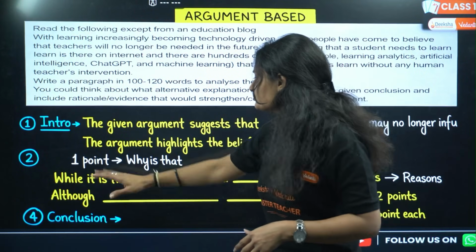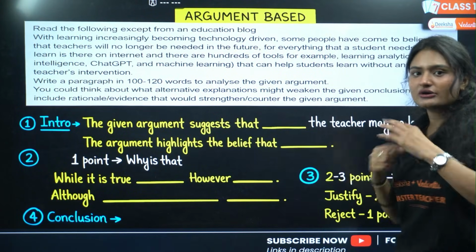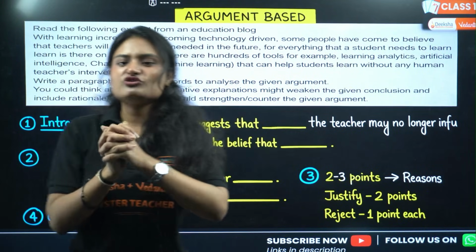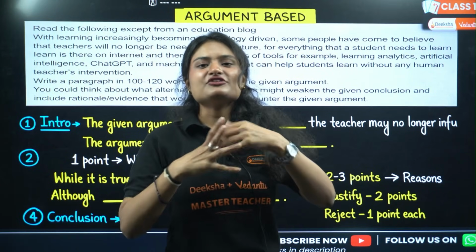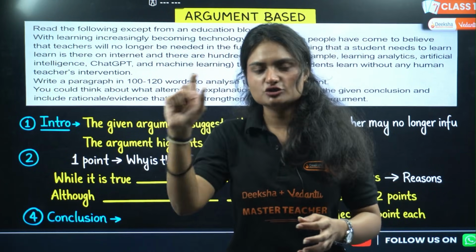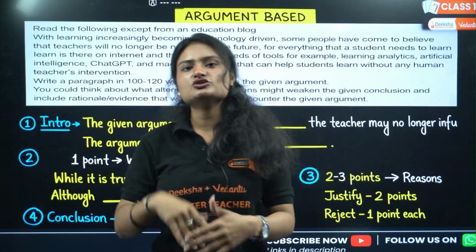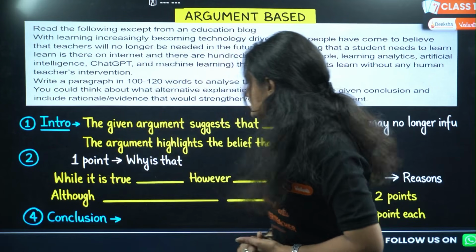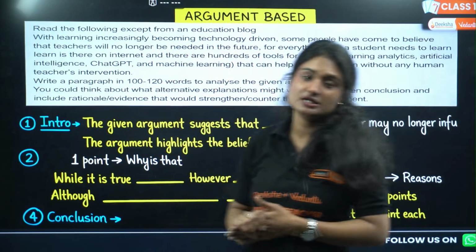Then you say one point, why is that true? You obviously have to agree with it. Then after that you write your reasons. So firstly you write why it is true. Then if you are in favor of it, you write your reasons, but you add a 'but' and then you write the reasons if you are in favor of it, or if you are against it, then you write the reasons that are against it. 2-3 reasons are enough. After that you give a conclusion, which is to summarize everything that you have written here.